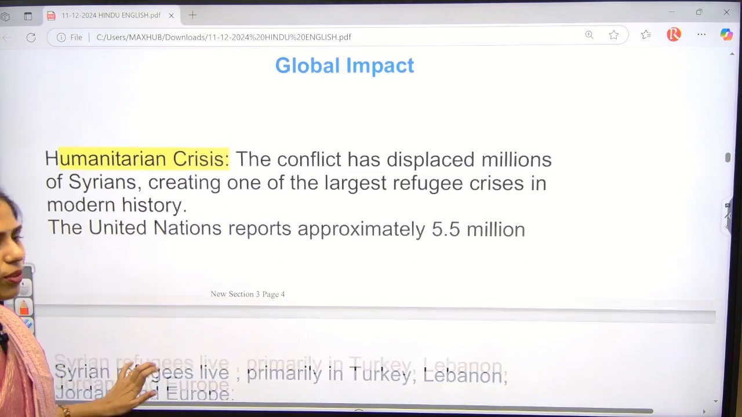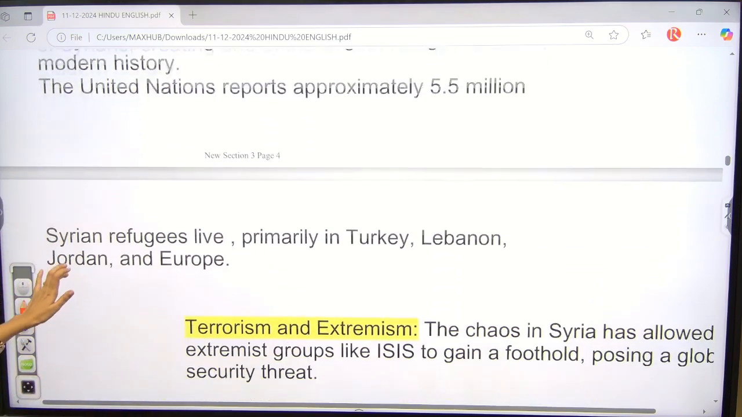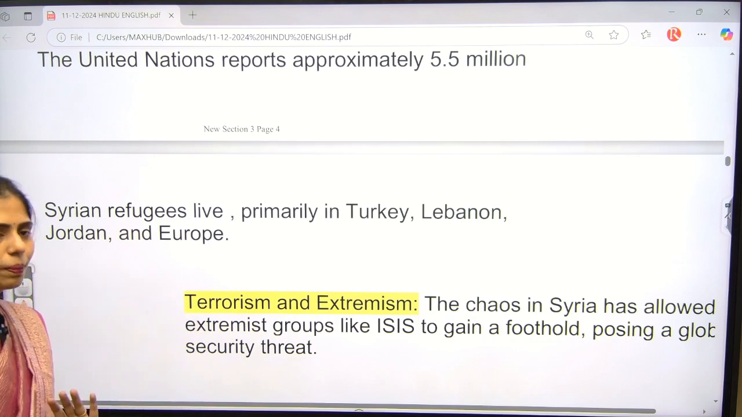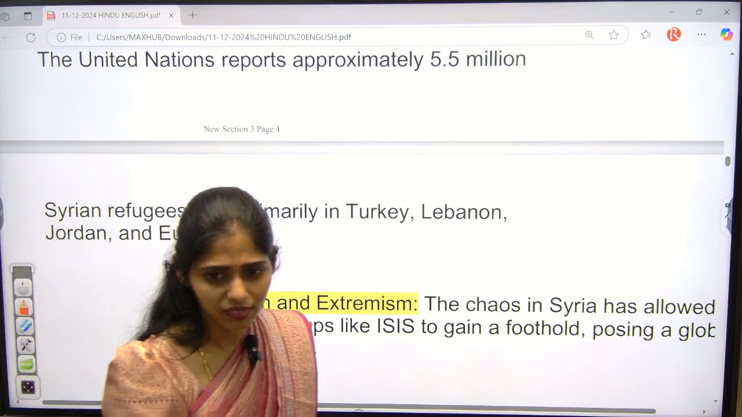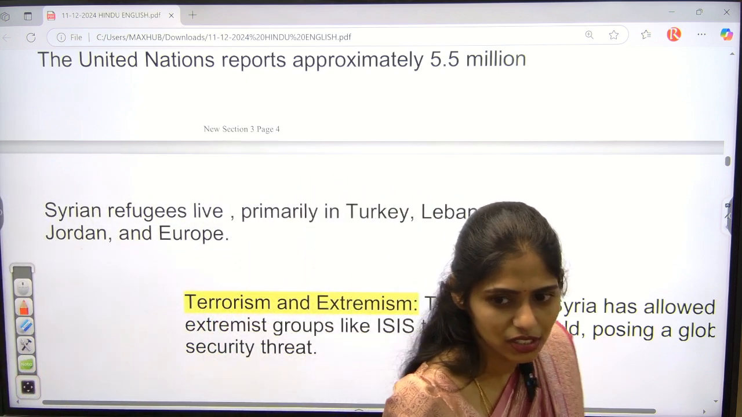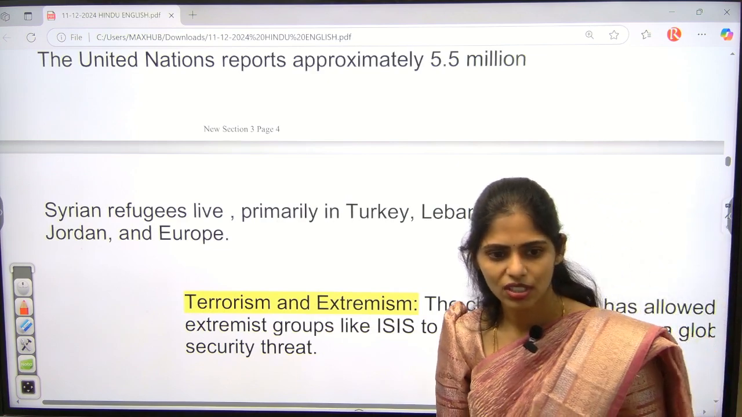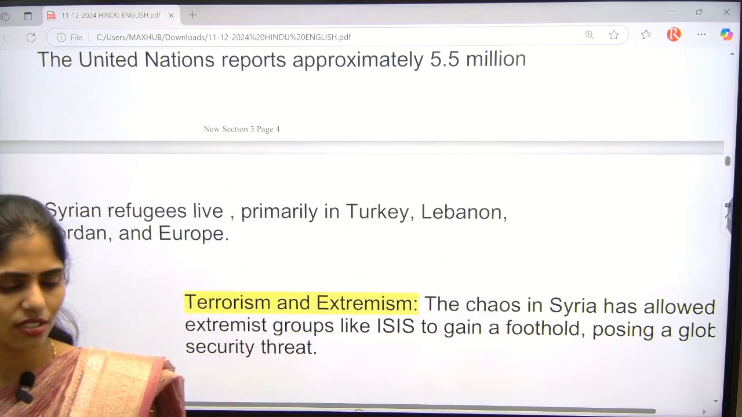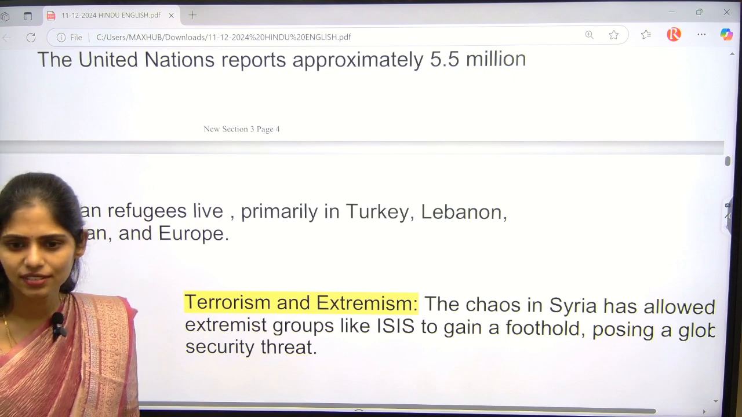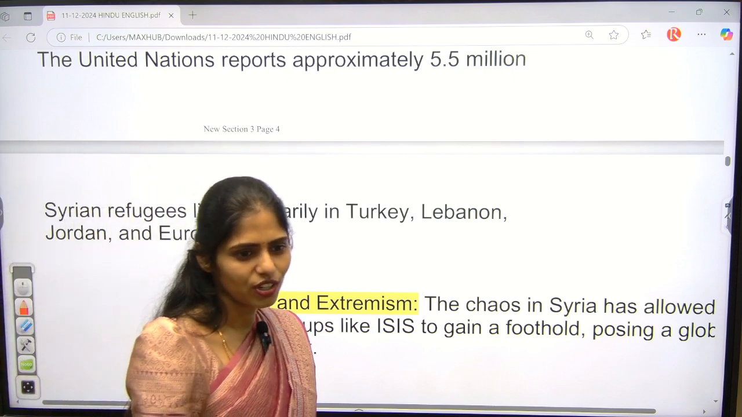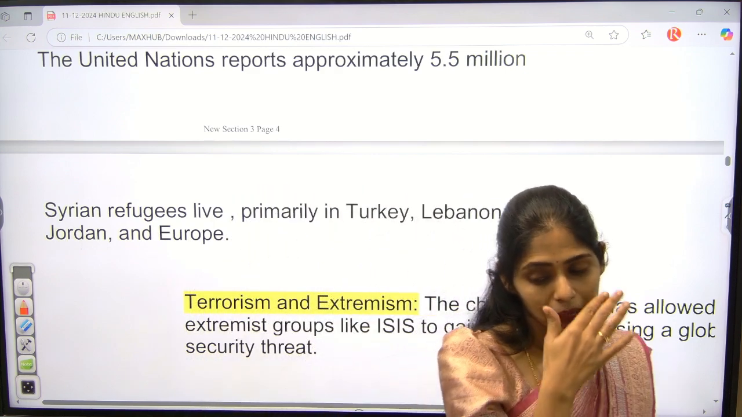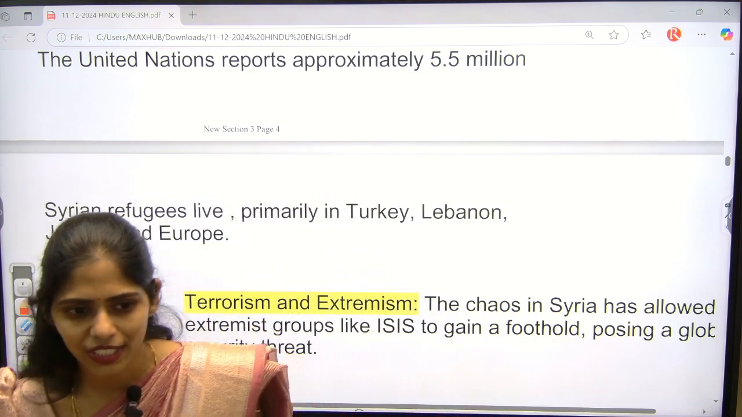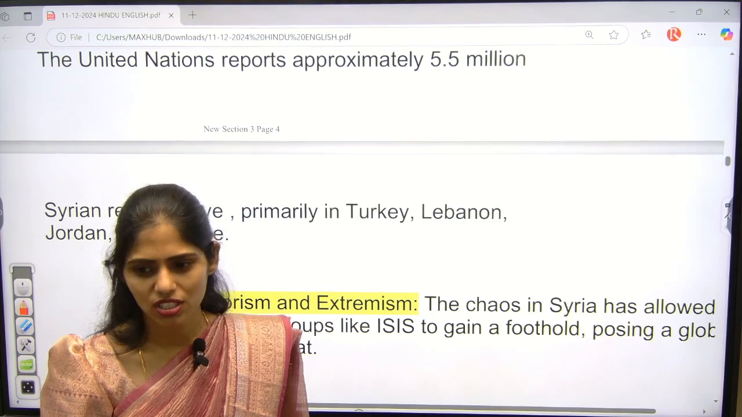And United Nations reports are saying that about 5.5 million Syrian refugees live primarily in Turkey, Lebanon, Jordan and Europe. Is it good for a nation? Whenever they are accepting the refugees, is it good? No. So is there any refugee convention so far? What is that convention? What is the year of the refugee convention? I think IR sir said about that. Did India sign any refugee convention so far?